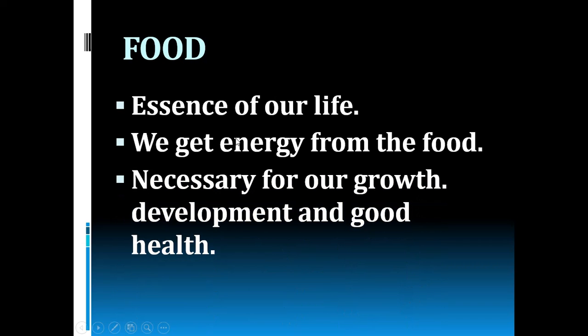Food is not only giving energy for us, it is important for our growth, development, and good health. Yes, we need good health, isn't it, children? So, we should grow and develop. Food occupies an important place for our growth, development, and good health. If we need good health, we should eat proper, nutritious food.